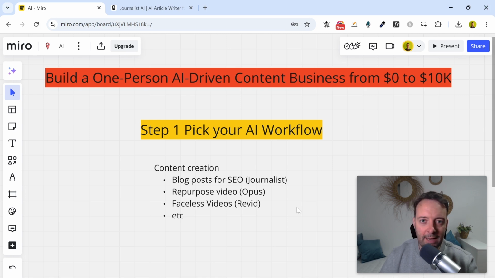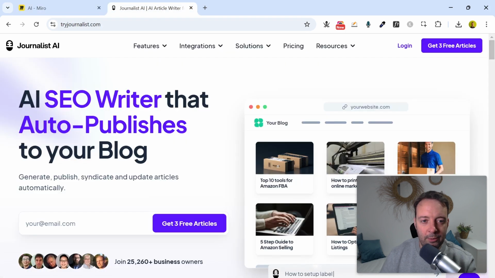The reason why I like SEO is because lots of businesses know that it's super important, but they don't really understand it. So I'll show you this AI tool now. It's called Journalist AI. You can find it in the first comment down below. All you need to do is sign up for an account, right? It is a paid tool, but you will obviously get some customers by using a tool like this.